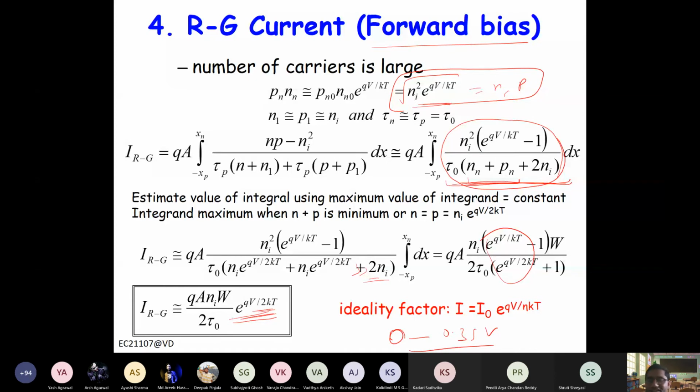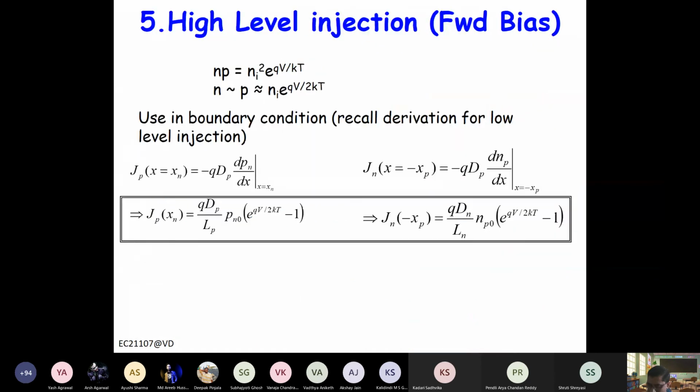Now in case of high level injection, what will happen? In case of high level injection, the injected carrier concentration is comparable to the majority carrier concentration, right? So again here np is ni square exponential qV by kT, right?